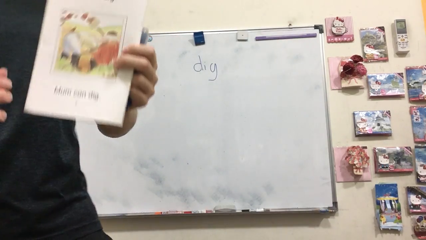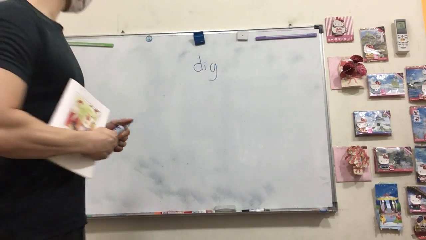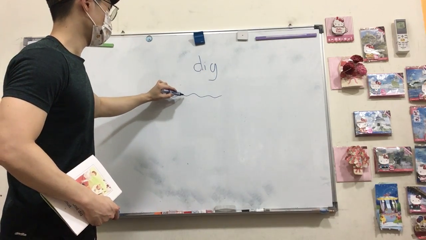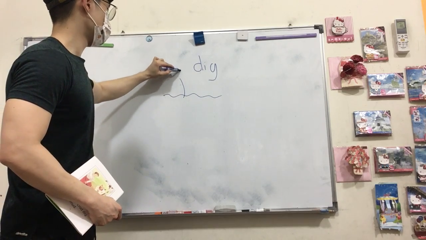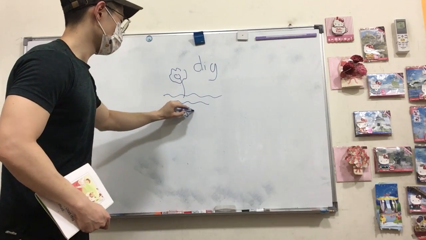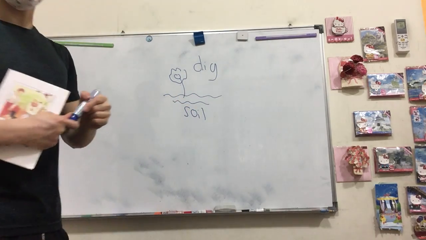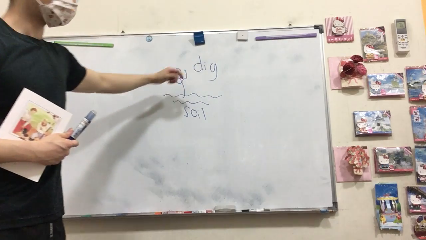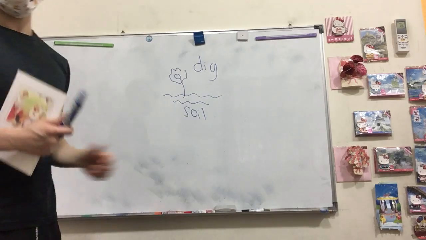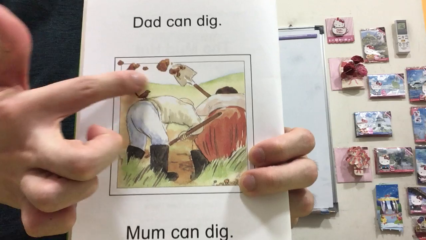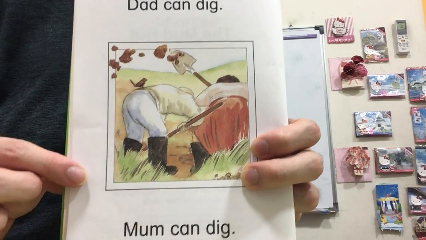Imagine you have soil here, and this is a flower, and this is your soil. When I dig, this action is called digging. As you can see in the picture, they are digging the mud.